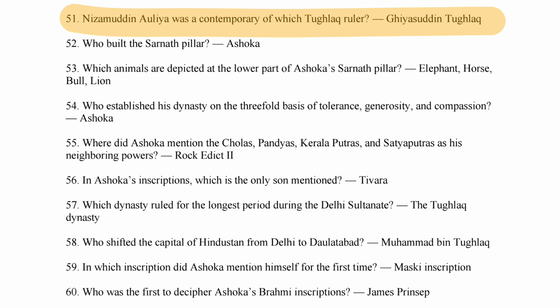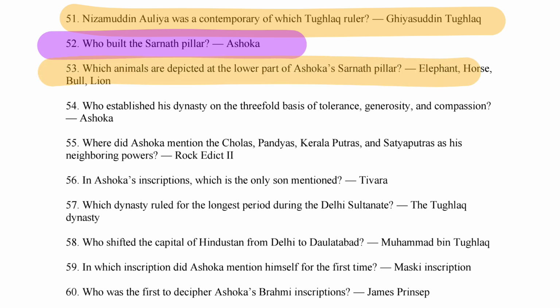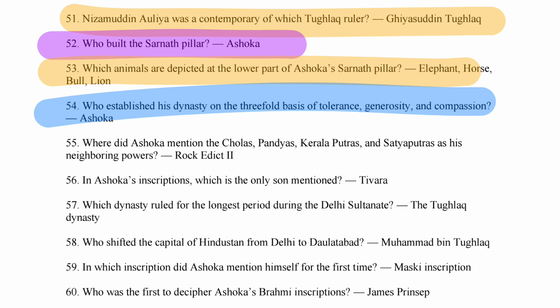Nizamuddin Aulia was a contemporary of which Tughlaq ruler? So it's Ghiyasuddin Tughlaq, right? Next is what? Who built the Sarnath pillar? That is Ashoka, right? Next is which animals are depicted at the lower part of Ashoka's Sarnath pillar? So it's elephant, horse, bull, and lion, right? Next, who established his dynasty on the threefold basis of tolerance, generosity, and compassion? So it's Ashoka, right?